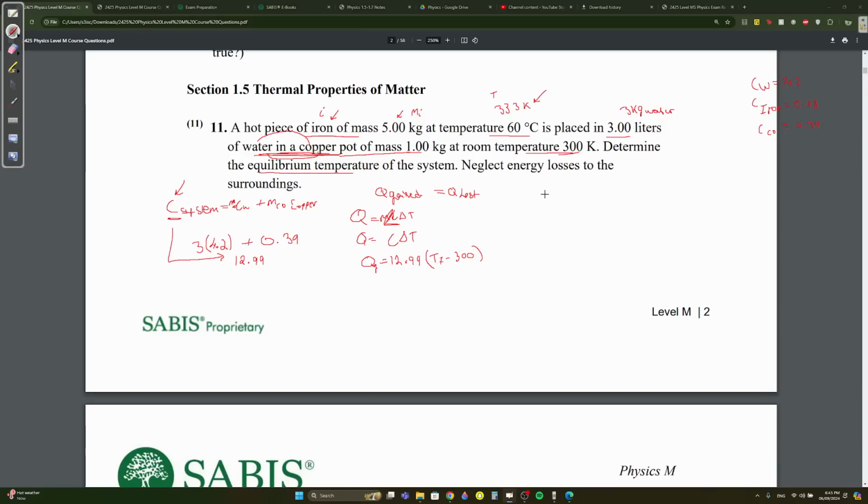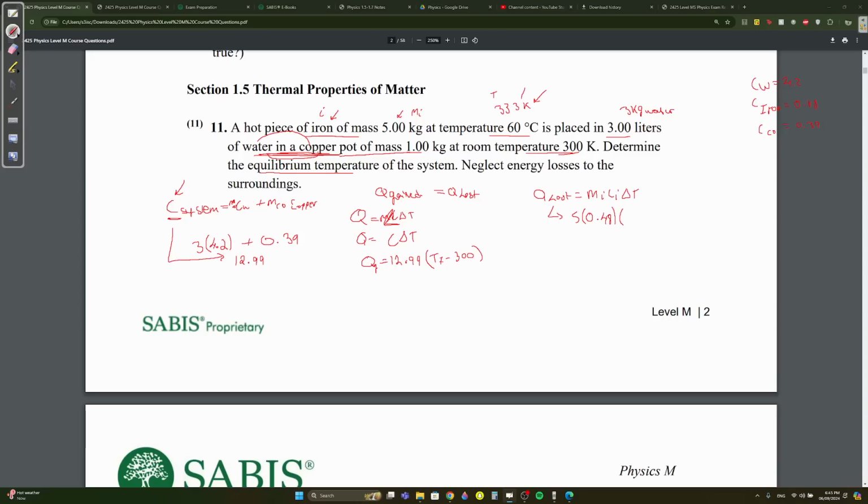Q gained. How about Q lost? Which is going to lose energy? It's the iron, right? So again, M of iron, C of iron, delta T. Okay, what is it going to be? The mass of iron, 5. C of iron, given 0.48, right? Well, it's supposed to be given, but we got it from the book. Times delta T.